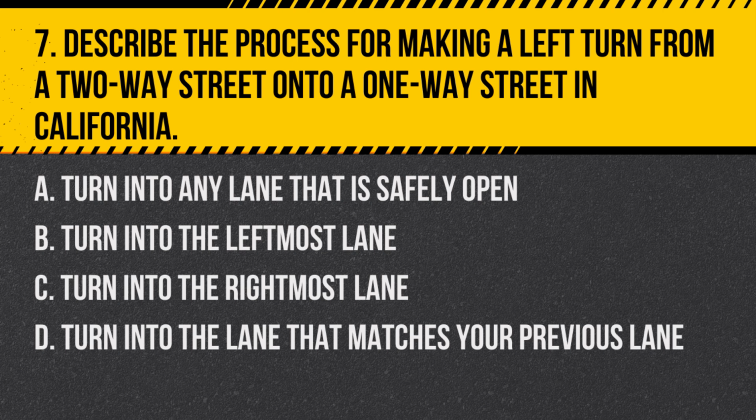Question 7. Describe the process for making a left turn from a two-way street onto a one-way street in California. A. Turn into any lane that is safely open. B. Turn into the leftmost lane. C. Turn into the rightmost lane. D. Turn into the lane that matches your previous lane. Answer. A. Turn into any lane that is safely open. When making a left turn from a two-way street onto a one-way street, turn into any lane that is safely open.